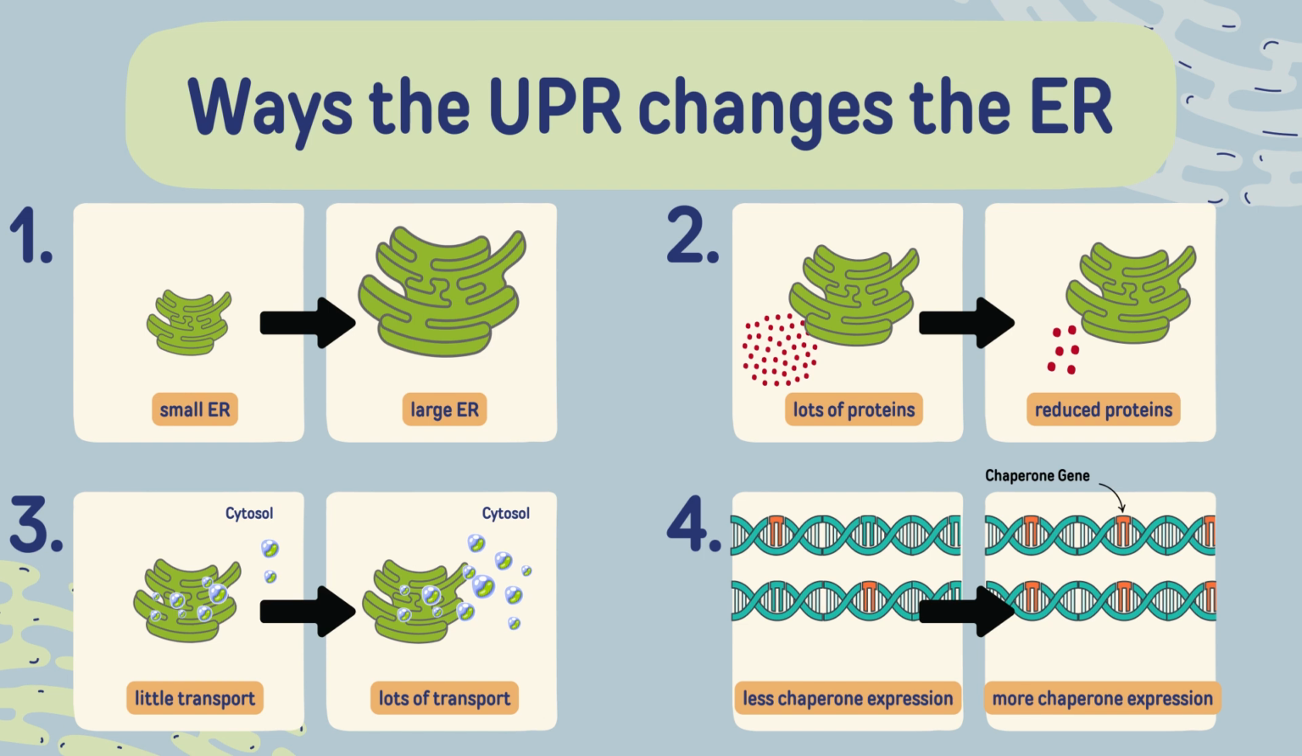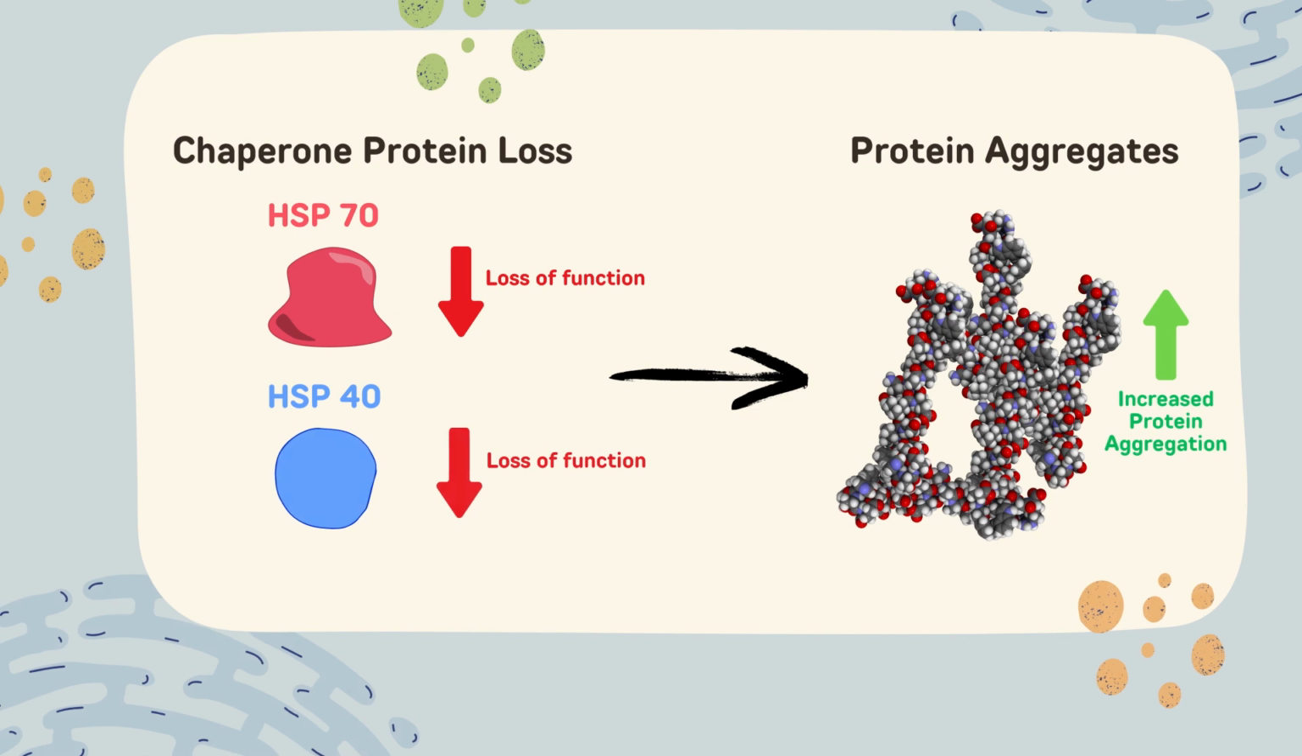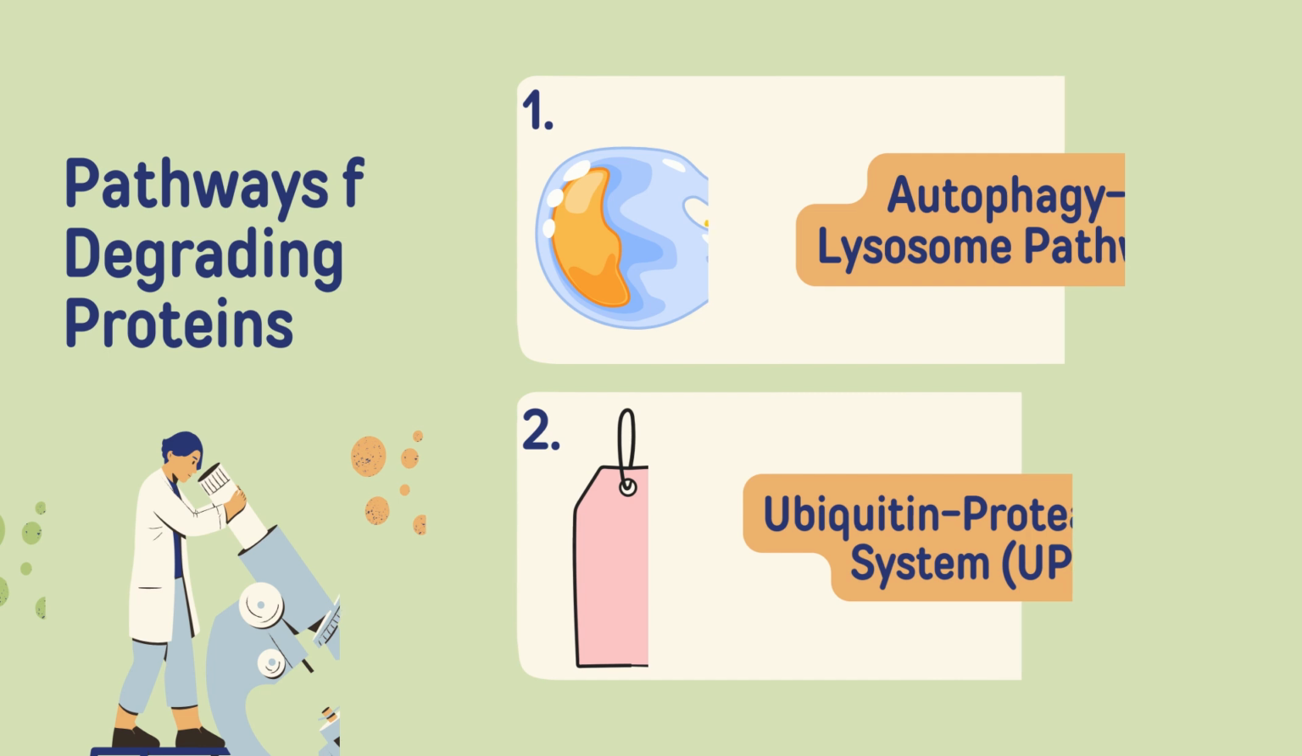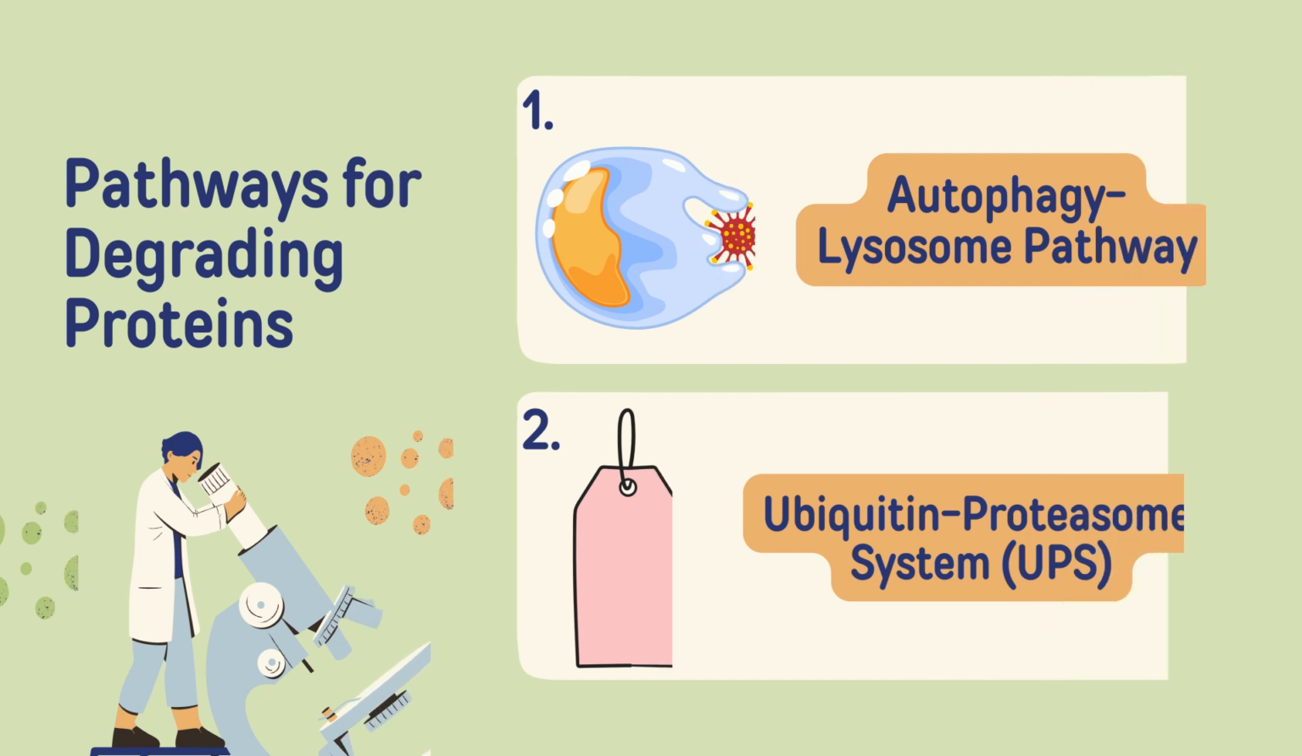Now, if the UPR pathway isn't able to decrease the ER stress, then the cells will undergo programmed cell death. Studies have found that neurodegenerative diseases such as ALS show a loss of function of chaperone proteins such as HSP70 and HSP40 due to the presence of misfolded protein aggregates that aren't able to be broken down. The two other pathways that the cell uses for degrading proteins is the autophagy lysosome pathway and the ubiquitin proteasome system, or UPS.